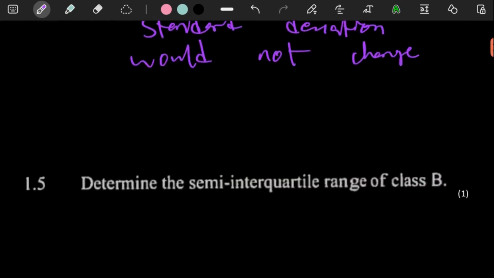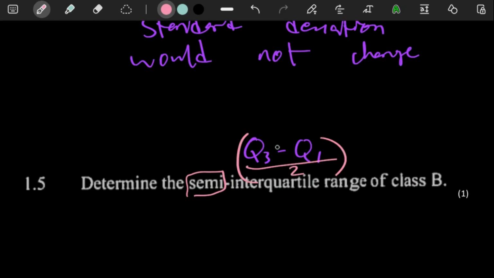And then for another mark, they say determine the semi-interquartile range of class B. So funny enough, when they say semi-interquartile range, remember interquartile range is just Q3 minus Q1. That's the interquartile range. But the moment the word semi is introduced, remember semi means half. So here, the semi-interquartile range is just the interquartile range cut in half. It's just like a semicircle. Remember, a semicircle is half a circle.